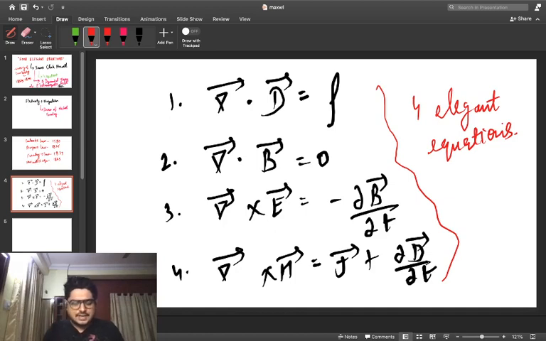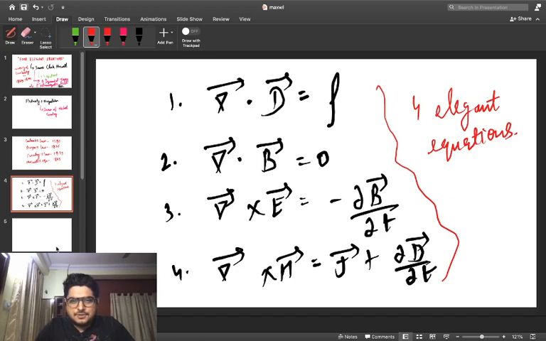So we'll start deducing the equations one after the other, beginning with the first equation. Before that, after observing these four equations, I wanted to mention one interesting fact. I was about to share it at the initiation of this lecture session, but I thought I would mention it at a specific point, when I would be quite exhilarated to talk about these four elegant equations.